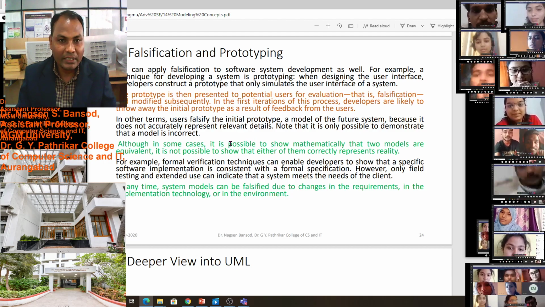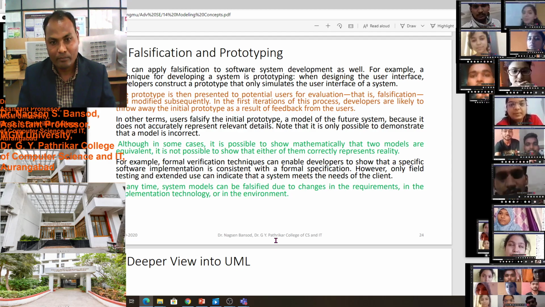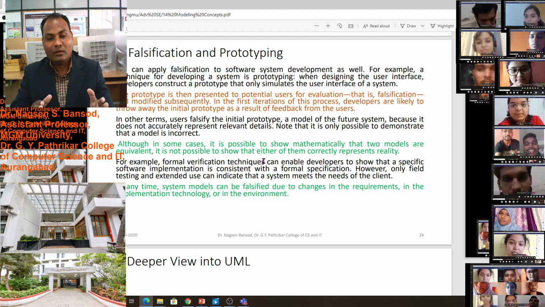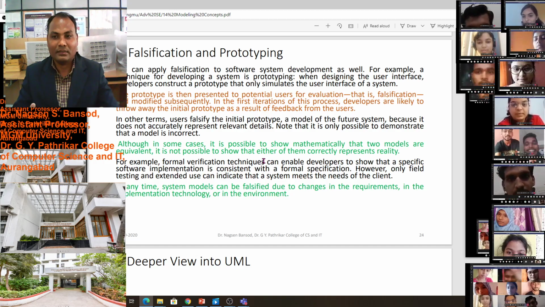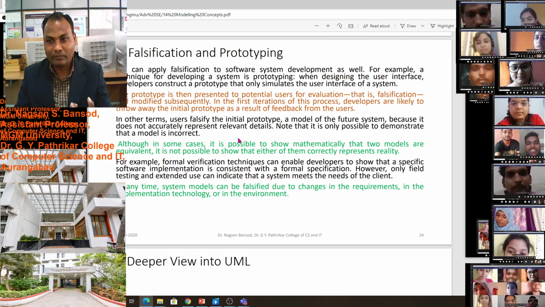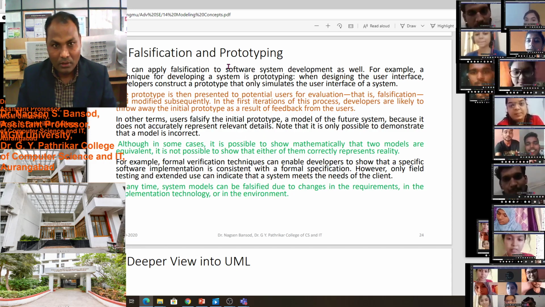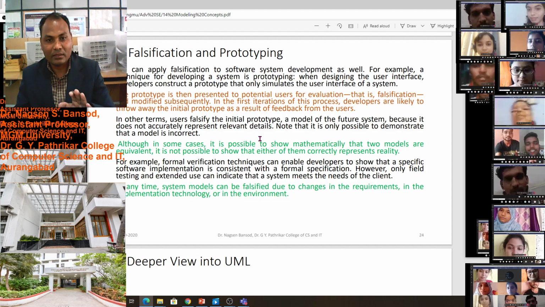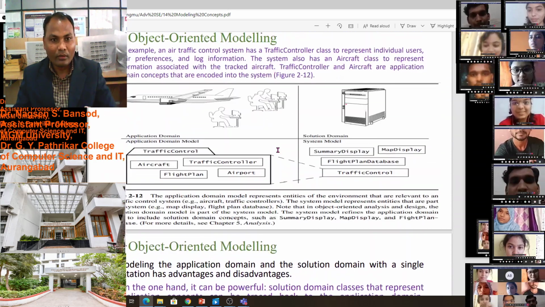Is there any question or doubt on falsification and prototyping? Falsification means telling something, though that concept is wrong, but we will explain it. That is the falsification, because it is somewhat relevant to the concept. And prototyping is the demo, the kit, not the actual model, just the design.